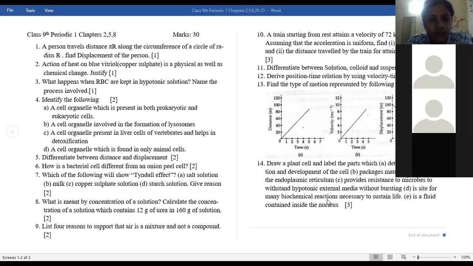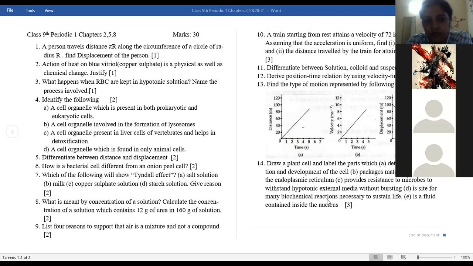Any other? For me, in the 6th question, the last point I wrote was that bacterial cell does not have chloroplast and onion peel cell has chloroplast. Cyanobacteria has chloroplast. Ma'am, that is an exception. Yes, you cannot mention that point. Okay, ma'am. Because the main difference between the prokaryote and eukaryote is expected by the teachers. Okay. Ma'am, can you just check, ma'am.